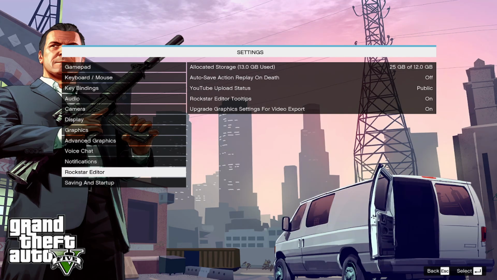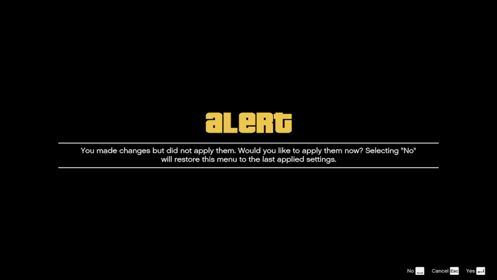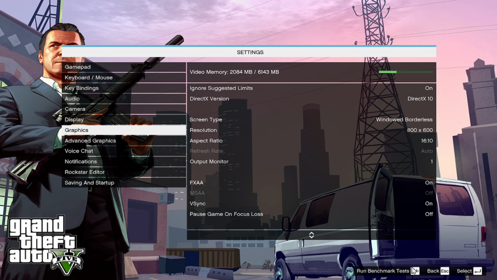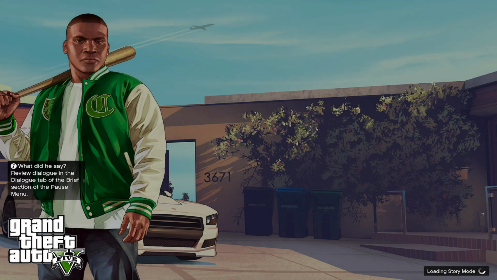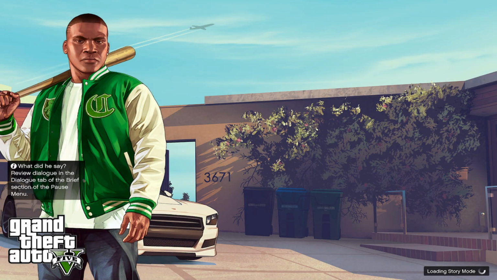Okay, let me just use my... Okay, so I think this is also a bug, but okay. I'm going to show you exactly what this looks like in game and you can be the judge. Remember, it's running in my screen resolution. I'm just going to do small snippets of gameplay. That's it. Not much, just a little bit.